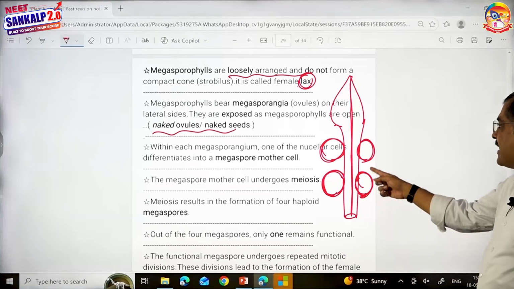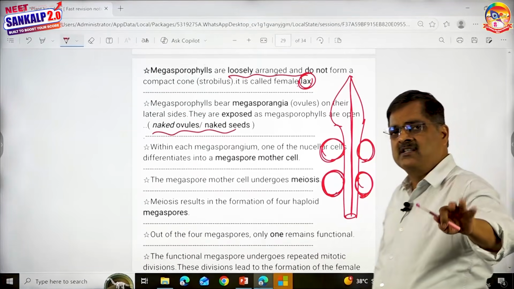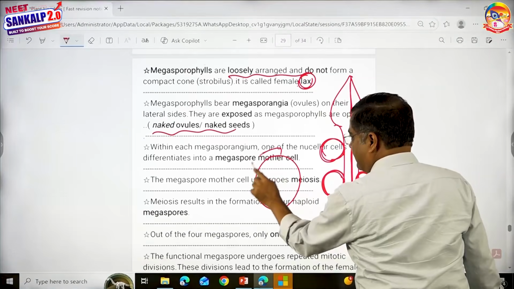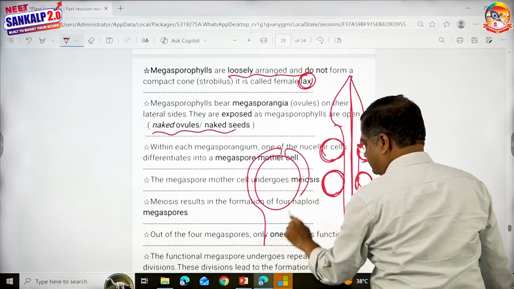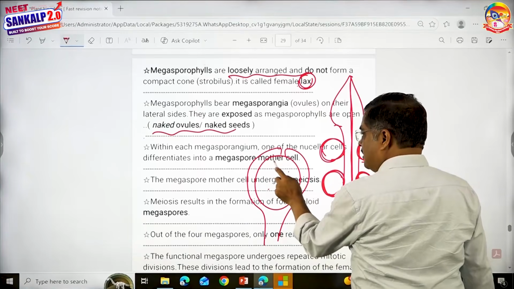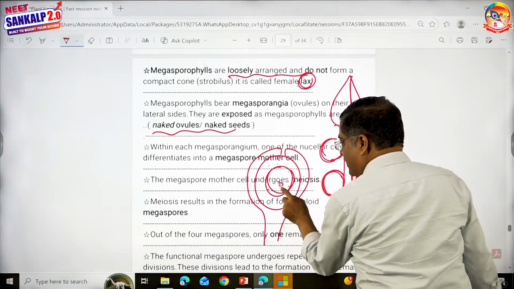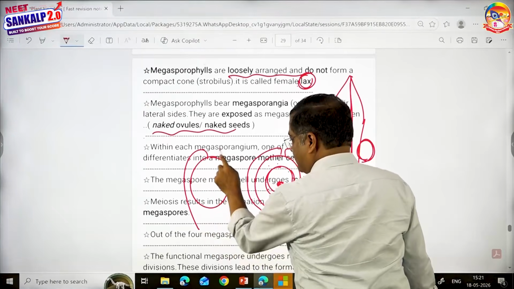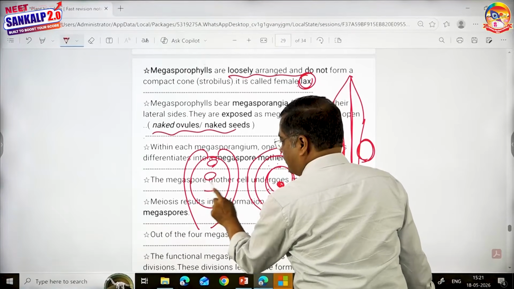And within each megasporangium, children, from here onwards, it's very simple. Now this is megasporangium. It is covered by an integument. Think about angiosperms. Nucellus. One of the nucellar cells develops into megaspore mother cell. Reduction division. 4 megaspores.